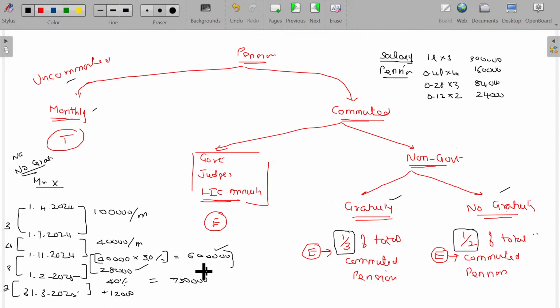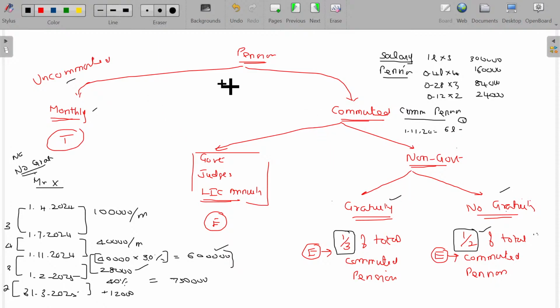He gets the first commuted pension, how much? 6 lakhs, commuted pension, on 1/11/24. How much is that? 6 lakhs. Minus how much is the exemption? Half of the total commuted pension is exempted. What is the total commuted pension?